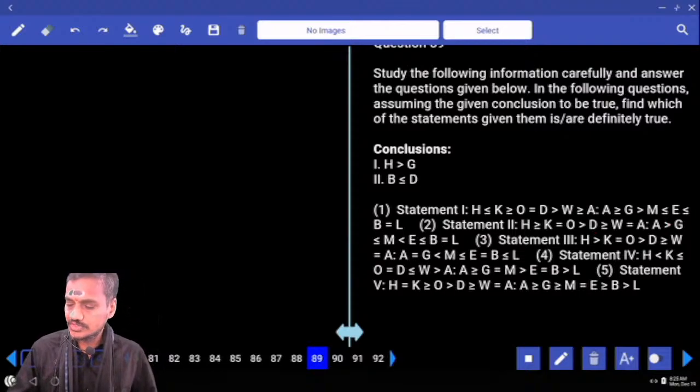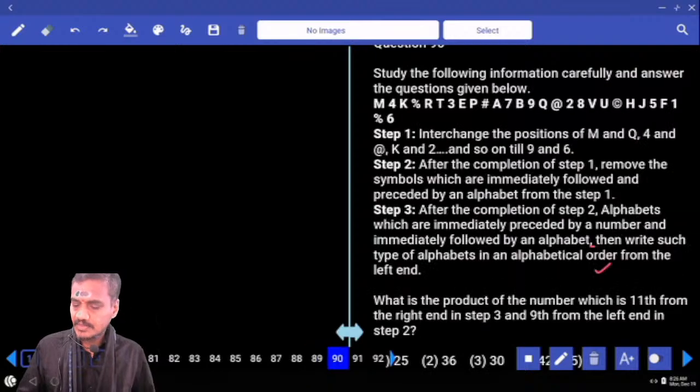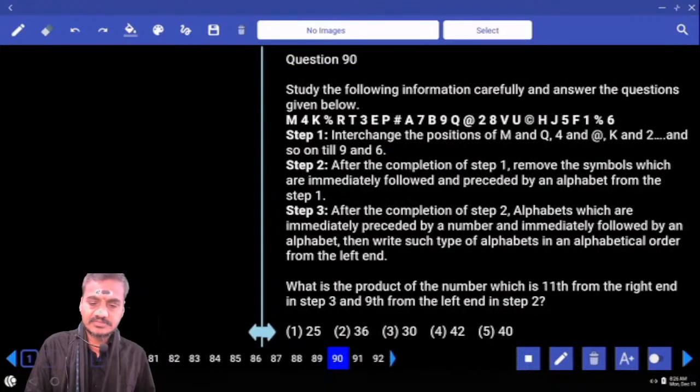Then coming to choice 3. Now in choice 3, H greater than G has come, H greater than A equals to G, two opposite symbols, and H and A again lesser than greater than, two opposite symbols. Hence what is left over? Choice 5. Done? 89. Then 90 onwards.